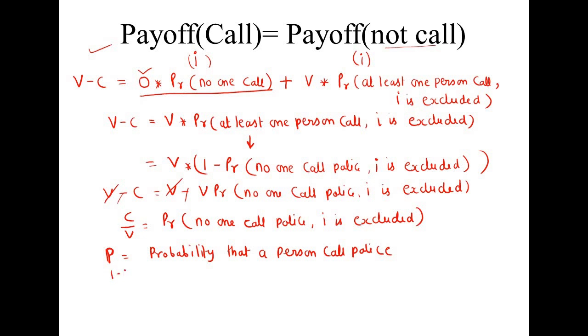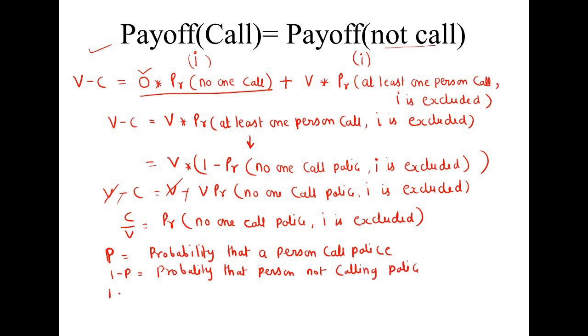Now 1 minus p will be the probability that a person is not calling the police.